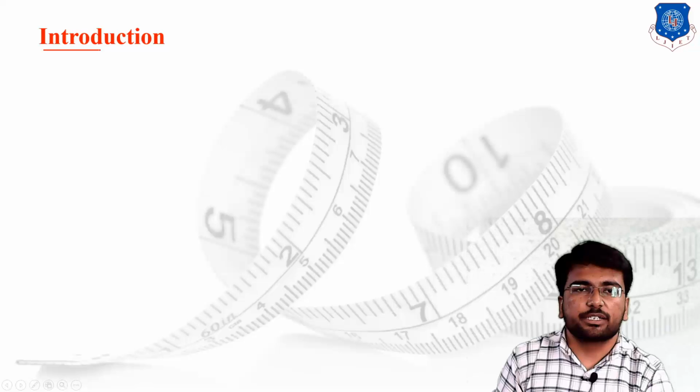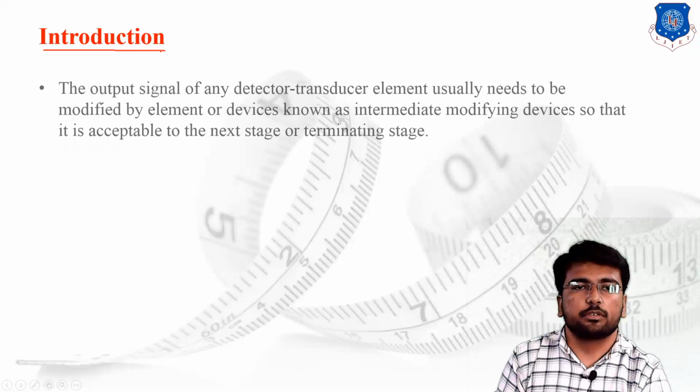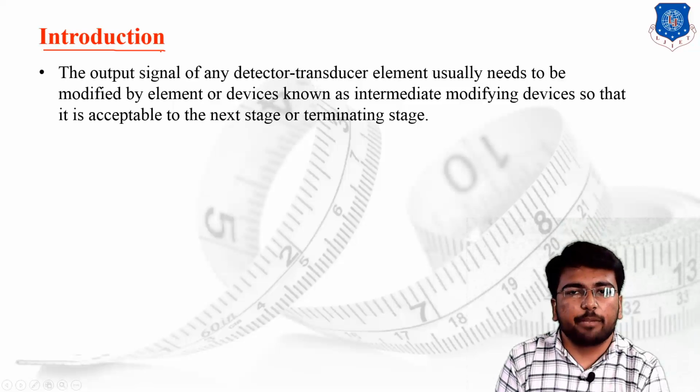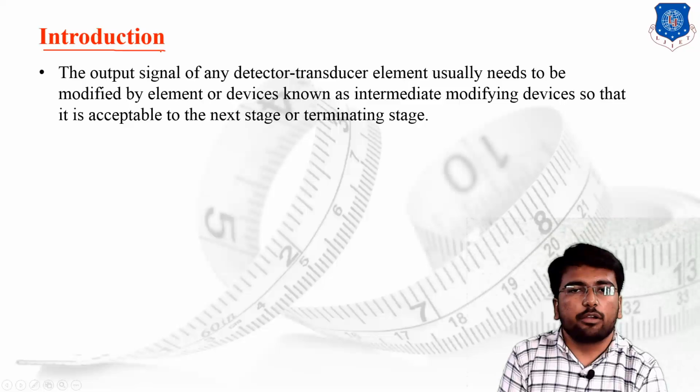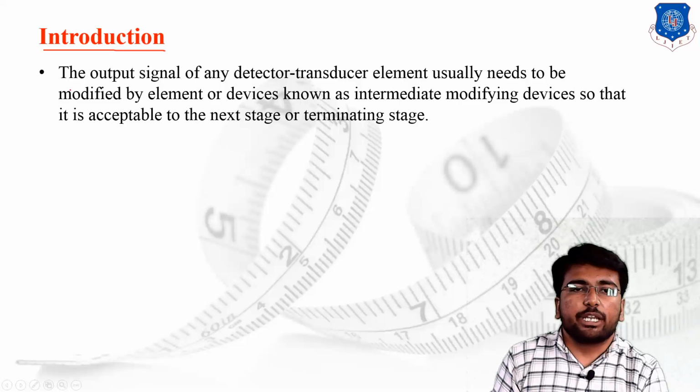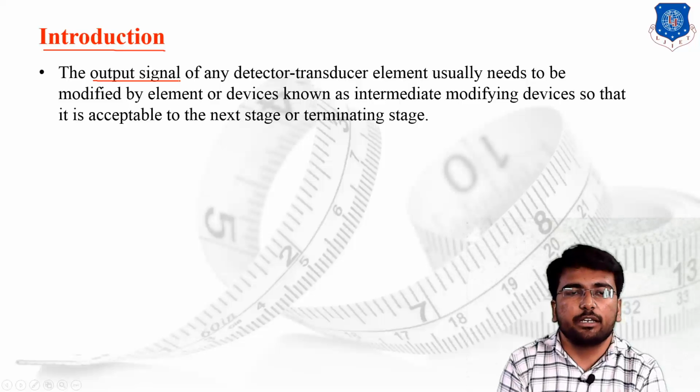The very first case, that is the introduction. First of all, let us understand the basic requirement of the modifying devices. What is the basic requirement for the modifying device? Why are we supposed to require such kind of intermediate modifying devices? So whatever the output signal has been generated from any detector or any transducer element usually needs to be modified by some element or by some devices.